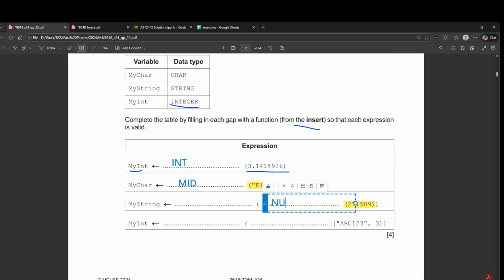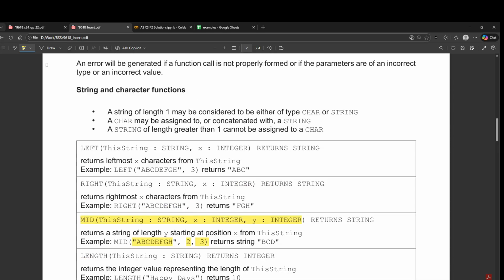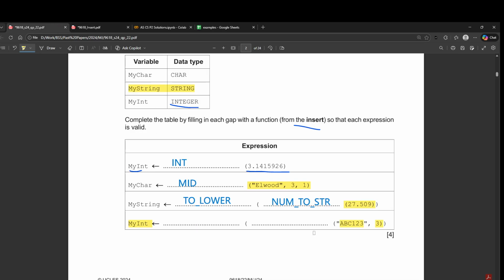So I'll first convert this number to a string, and then to make sure that the number remains a string, I'll just convert this into lowercase like this. So it remains a string because the question says that I have to convert this into a value that would be a string. And then you have my int, so we have a string, then that is followed by another value in the parameter. So there are only 2 functions that have such format, which is right and left. Left allows you this and right allows you this. So a string followed by a number. So you have to do this. Okay, now only right and left are allowed. Okay, so let's use any of these.